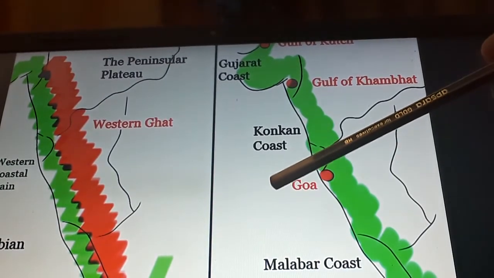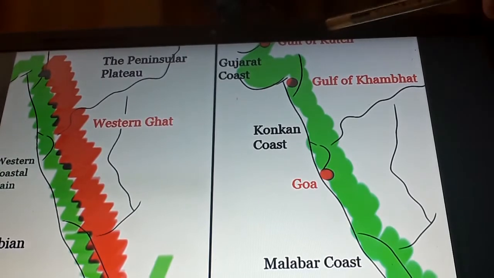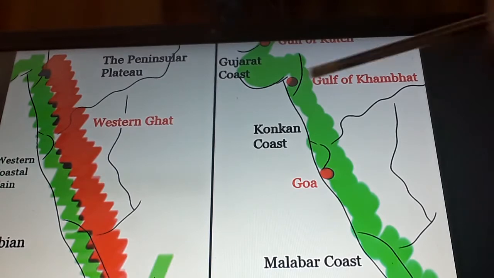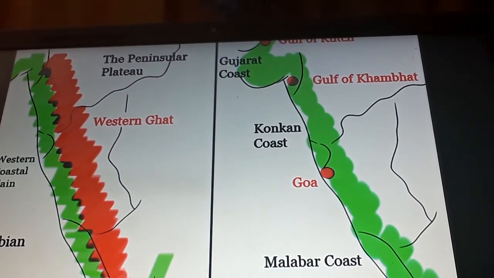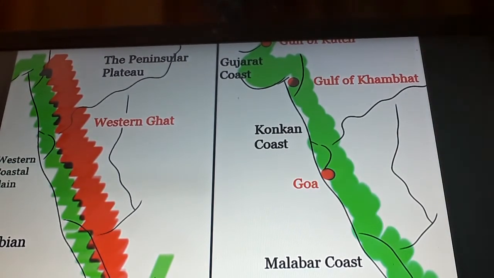Okay, the Gujarat coast is broadest between the Gulf of Kutch. Here is Gulf of Kutch. Understand? And Gulf of Khambat. Lagoons or backwaters, locally called khals, are found along the Malabar coast, and boat race is very famous in Malabar coast. Understand? I hope all of you